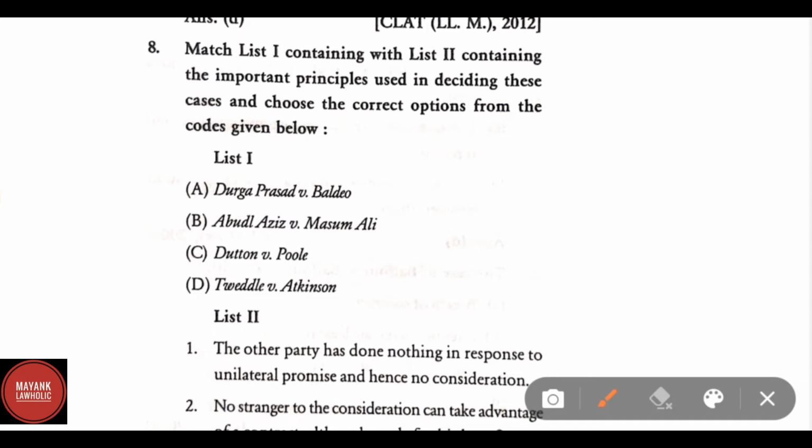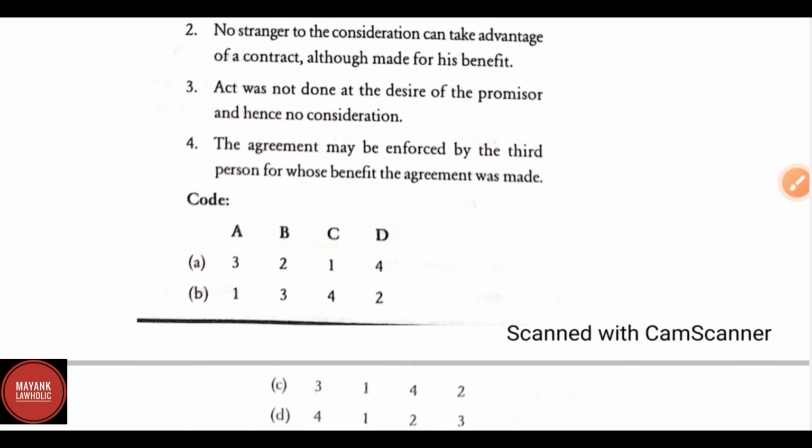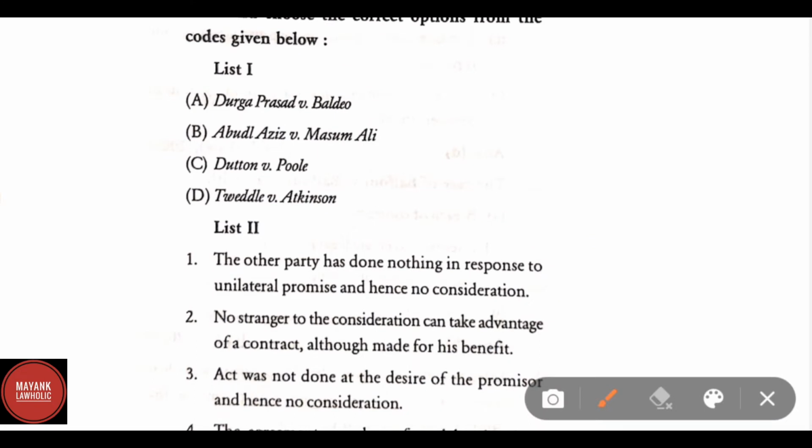Match list 1 and list 2. In list 1, the options are A, Durga Prasad versus Baldev, B, Abdul Aziz versus Masoom Ali, C, Dutton versus Poole, D, Tweddle versus Atkinson. And in list 2, we have to match the following. Here the correct answer is Durga Prasad versus Baldev.